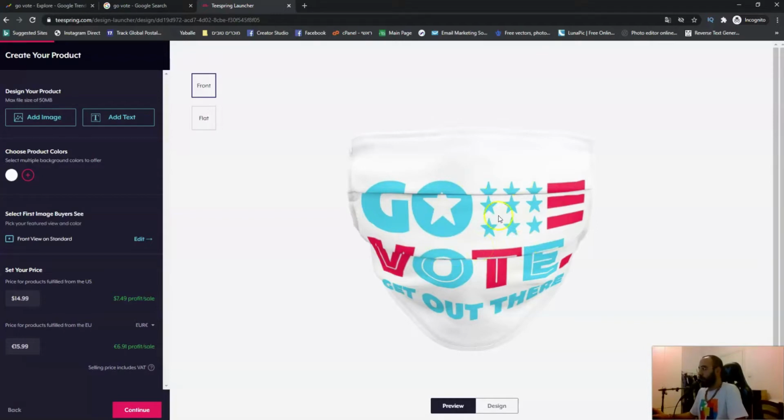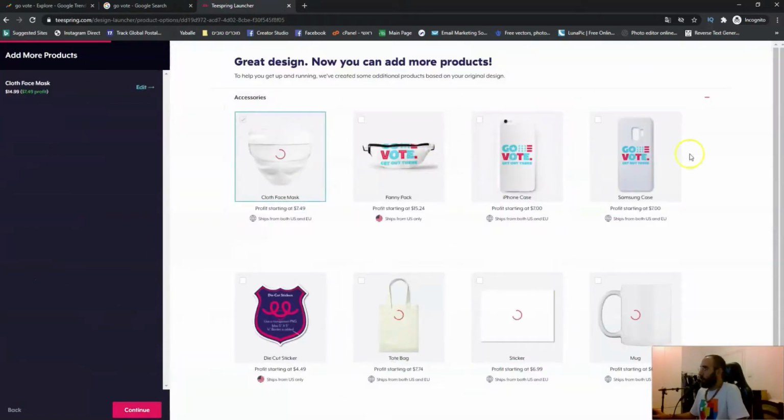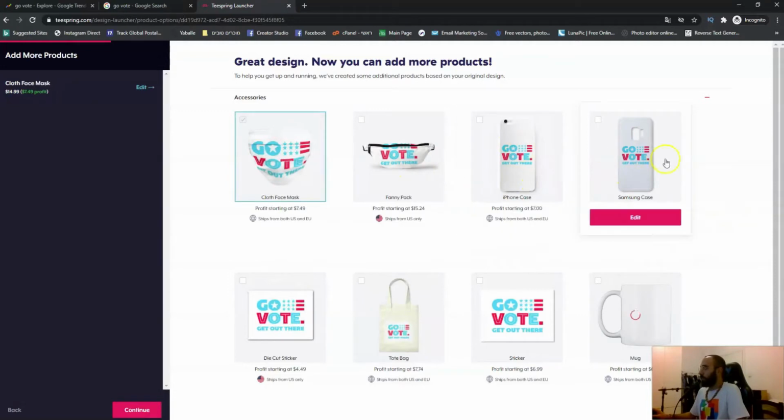You just upload your design and they will take it from here. Now, after we set the price, the next thing we want to do is to click on continue. And now Teespring will offer you other products with your design on them. You can edit any one of them and add them to your product list.